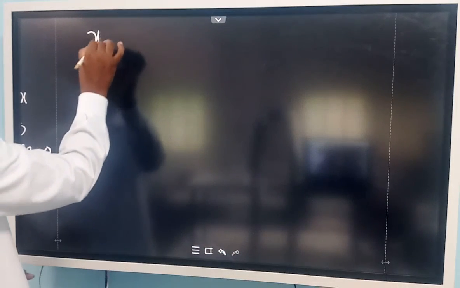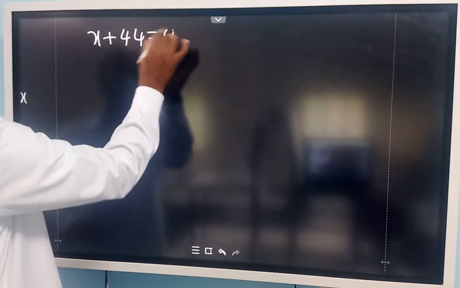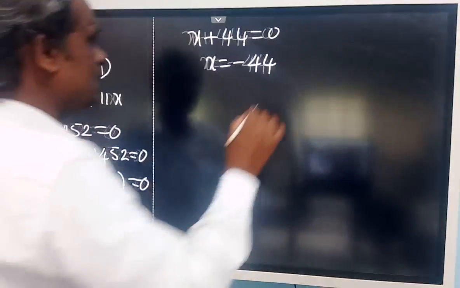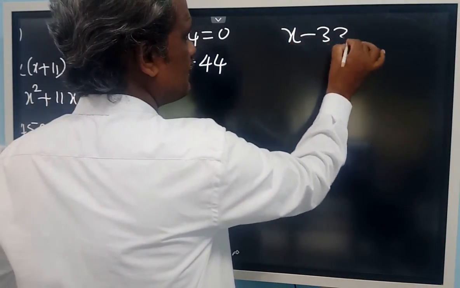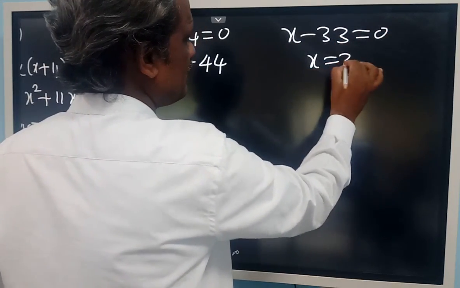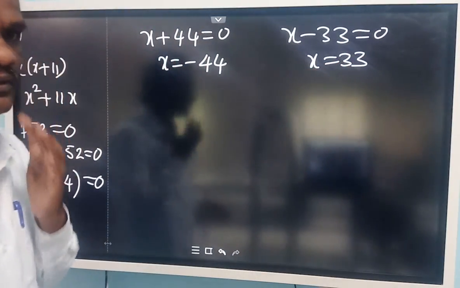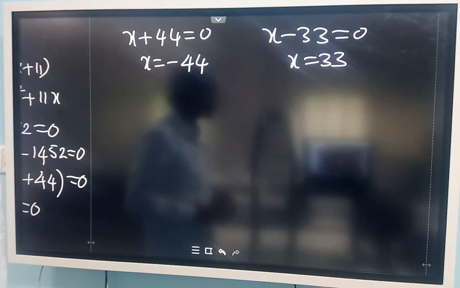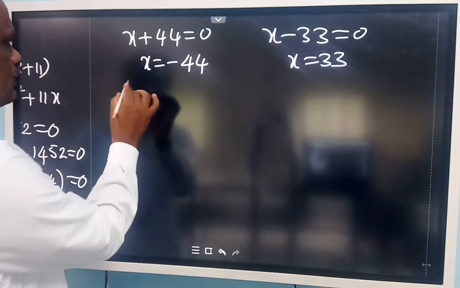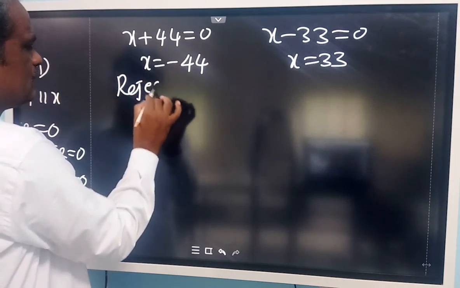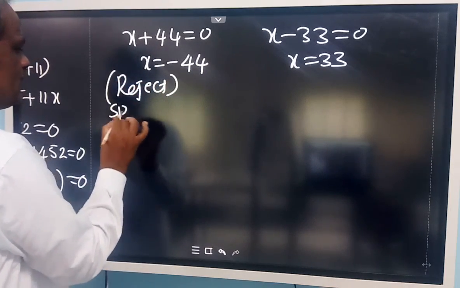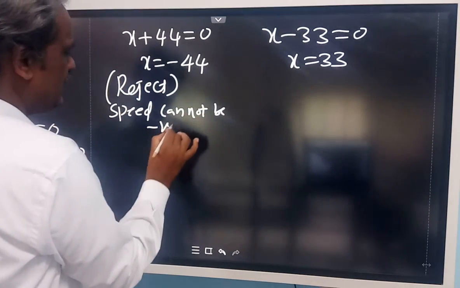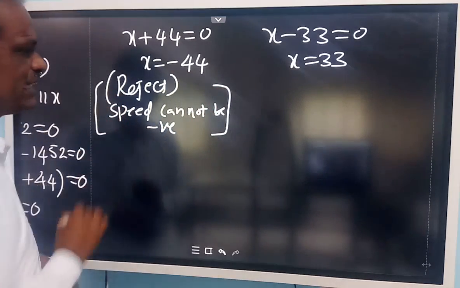So x plus 44 is equal to 0, so x will be equal to minus 44. Next one, x minus 33 is equal to 0, so x is equal to 33. So now which one you have to reject and which one you have to accept here? Reject this one because speed cannot be negative. Therefore, you have to reject this negative value.